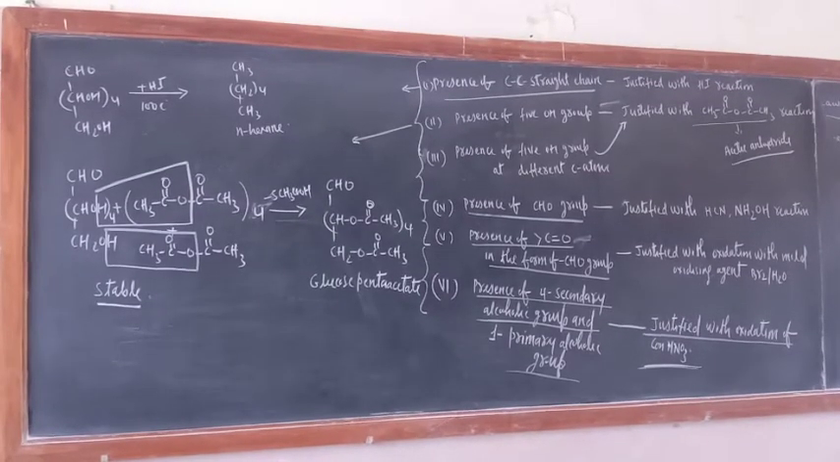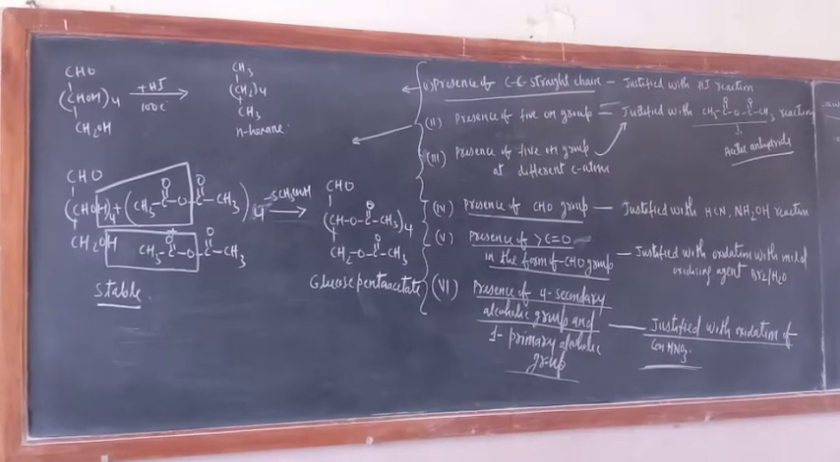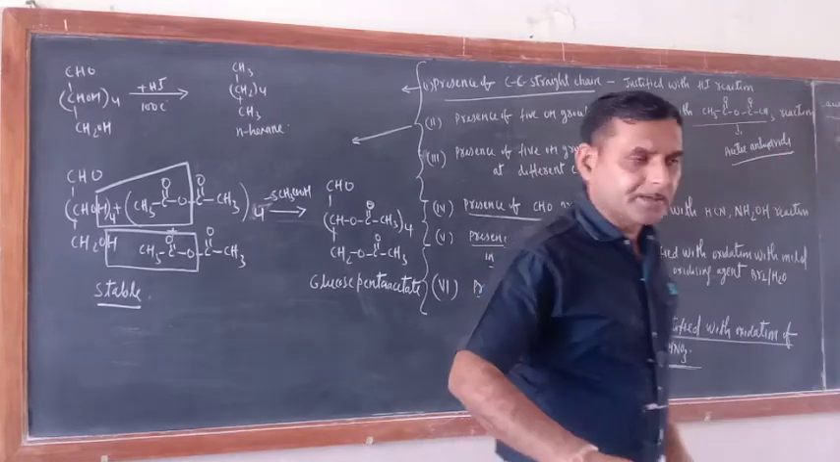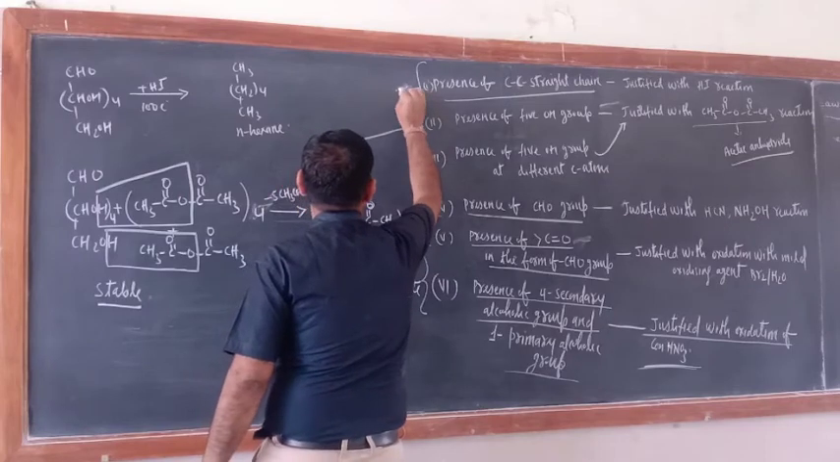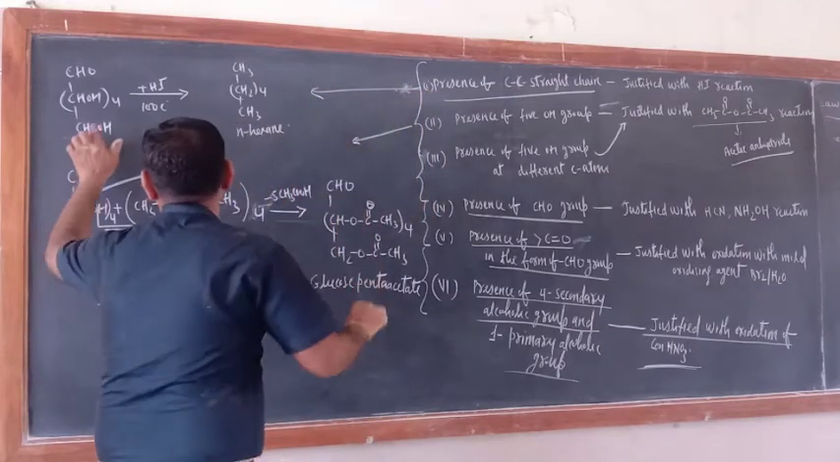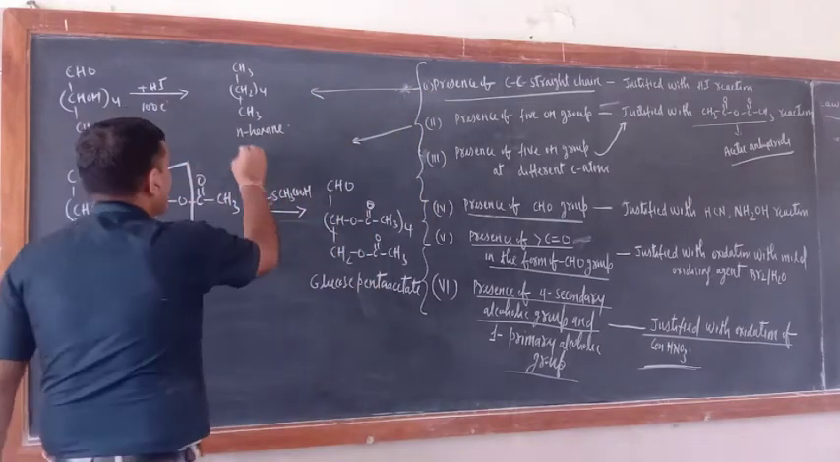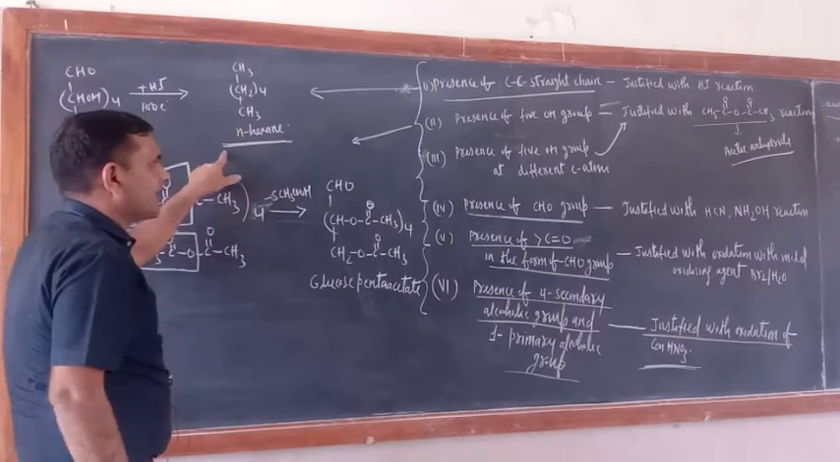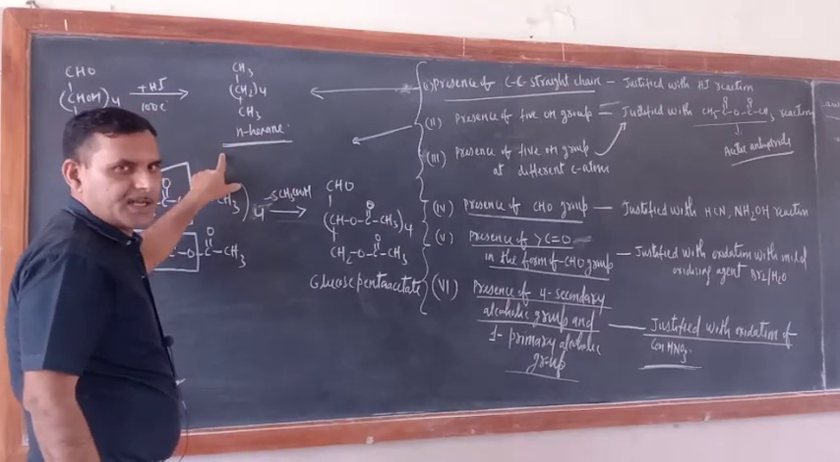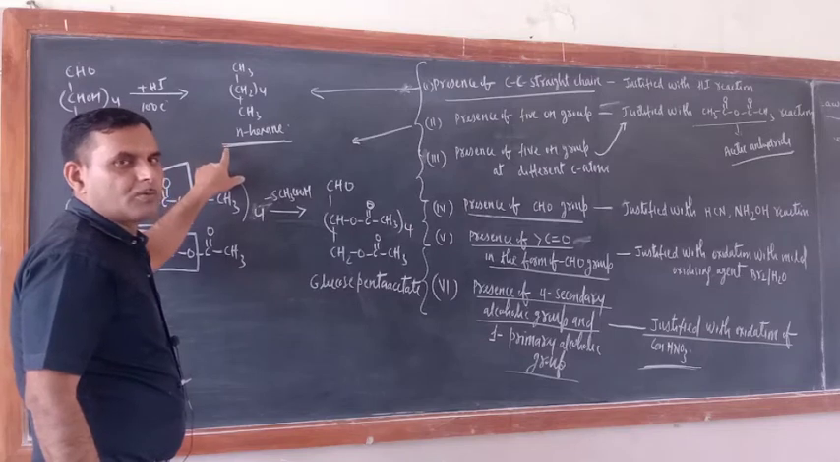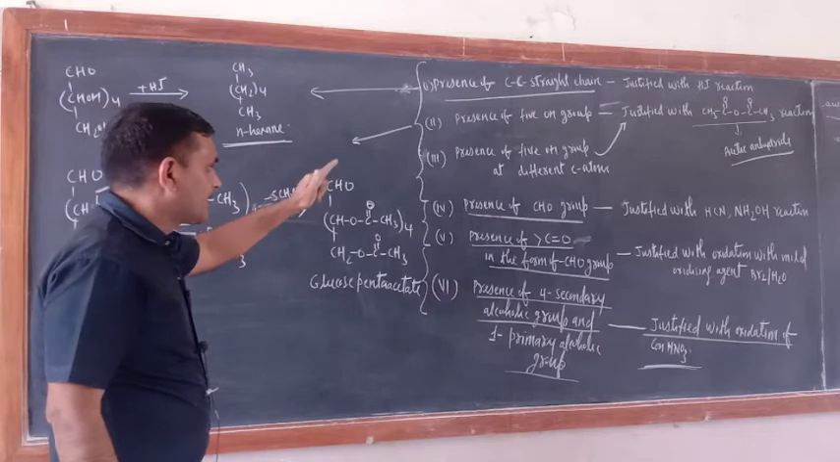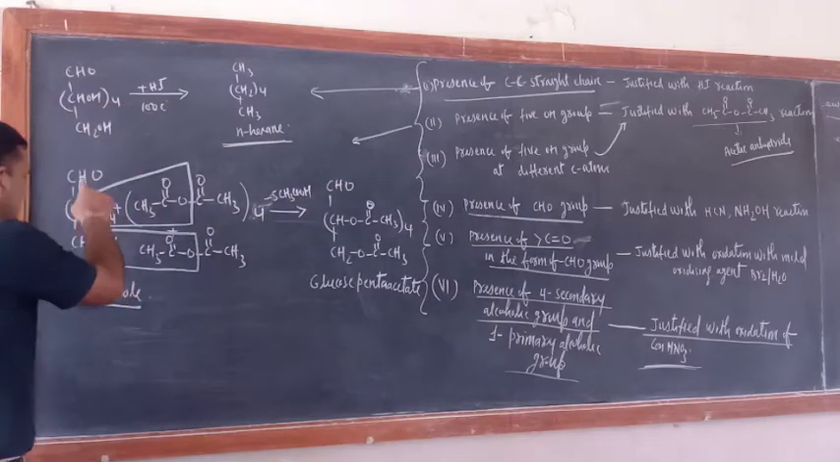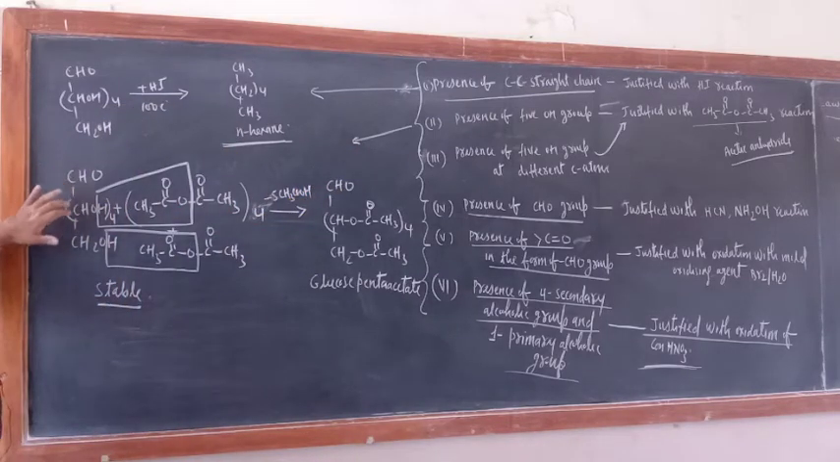So just see here, now the chemical reactions. The chemical reaction related to the first justification, the presence of a carbon-carbon straight chain. When glucose reacts with HI, what is formed? n-Hexane. This indicates that all 6 carbon atoms of glucose are arranged in a carbon-carbon straight chain. Presence of 5 OH groups. This is glucose, CHO, CHOH whole 4, CH2OH.